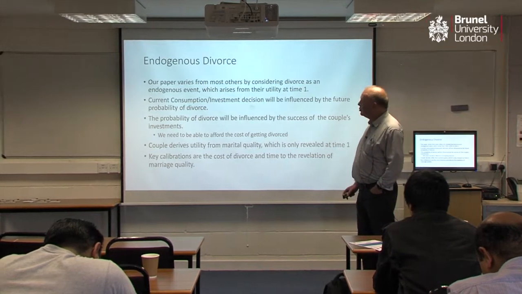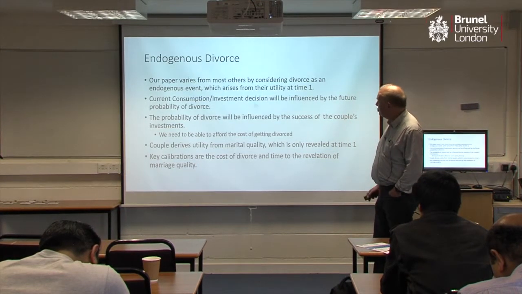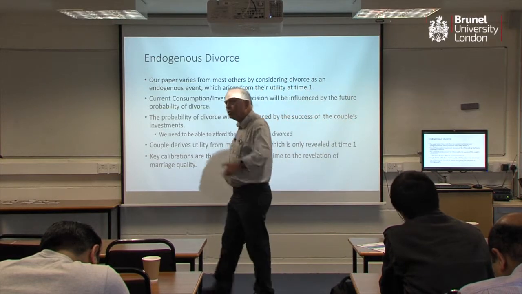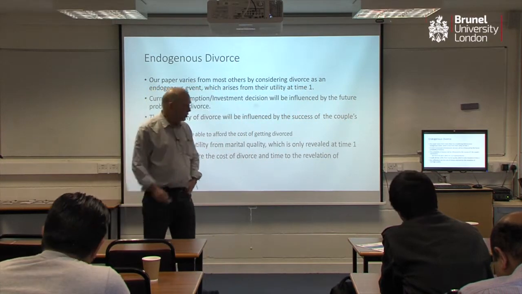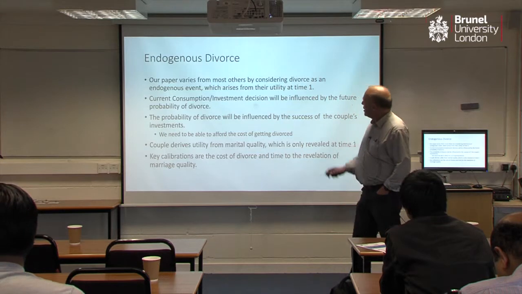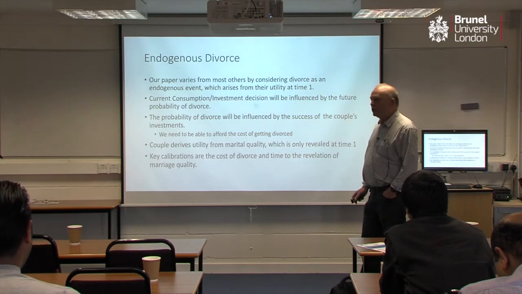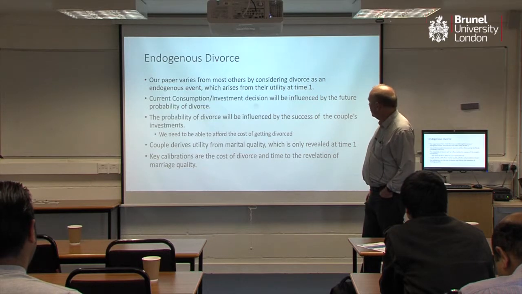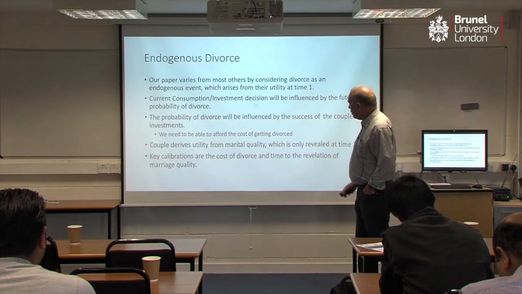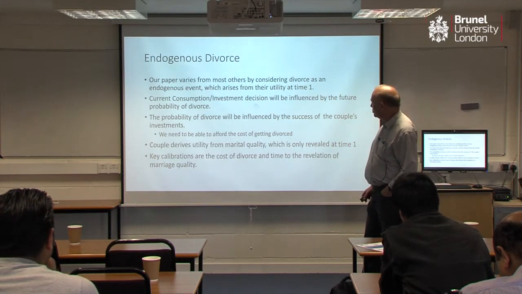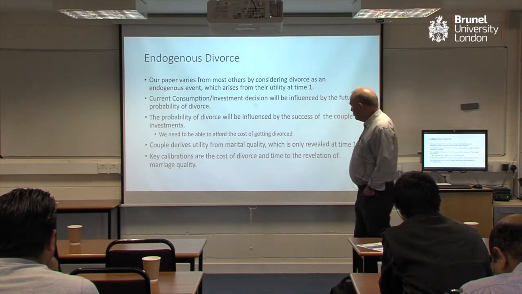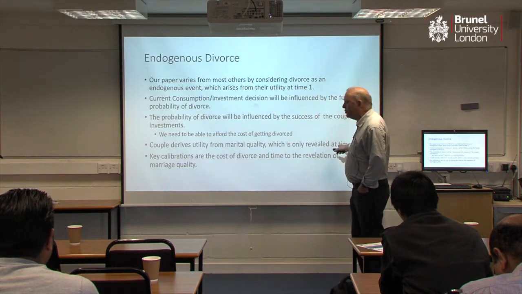We're also going to make divorce endogenous. In most of the divorce literature, though not every paper, divorce is an act of God. God tosses a coin, you get divorced or you don't. That sort of has a Greek origin, I think. In any case, we're going to make it endogenous, as a consequence of marital quality, so our current consumption and investment decisions are going to be affected by this. The probability of divorce will be influenced by the success of couples' investments, and of course that's a function of cost. We've said the couple derive utility from marital quality, but the key point is they don't know that